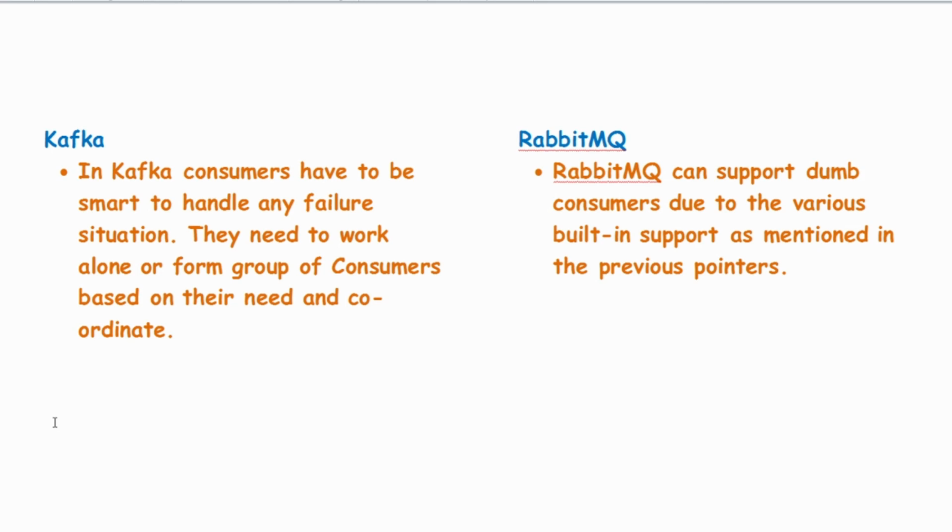Whereas in RabbitMQ, the brokers are smart and the consumers can afford to be dumb. This is because RabbitMQ provides lots of built-in support, as we have seen in the earlier pointers, which helps the consumers have less responsibility, or they can function even if they are dumb.